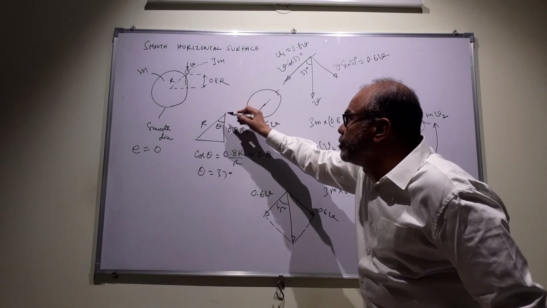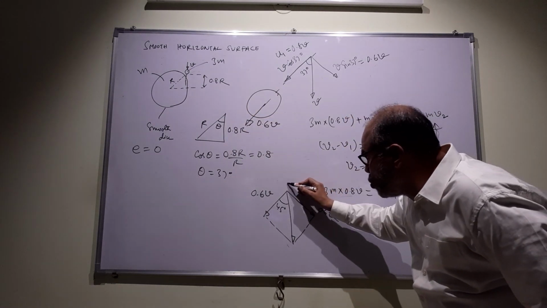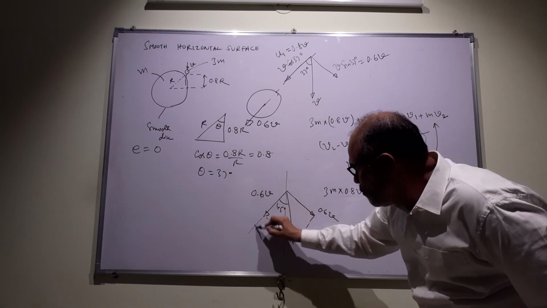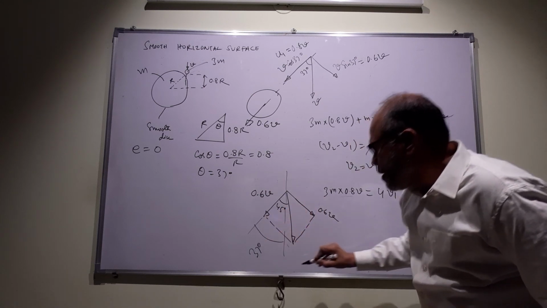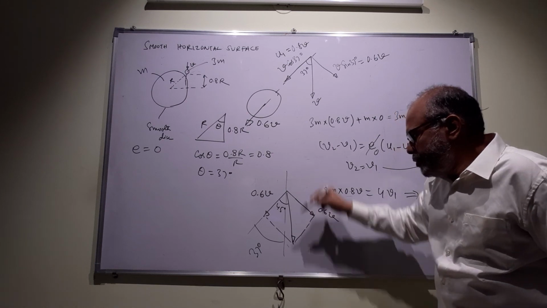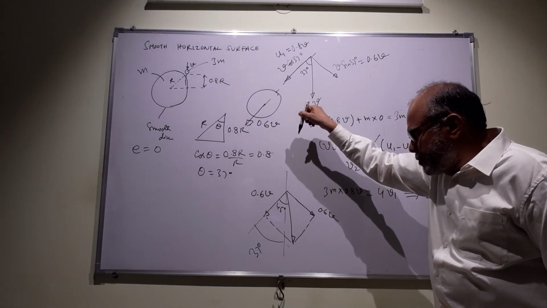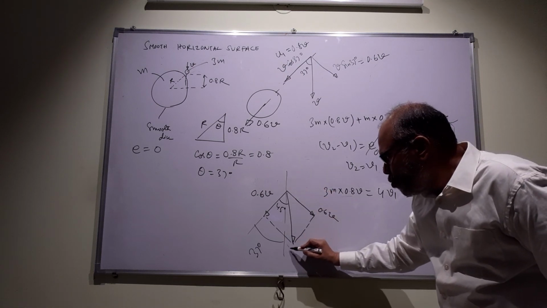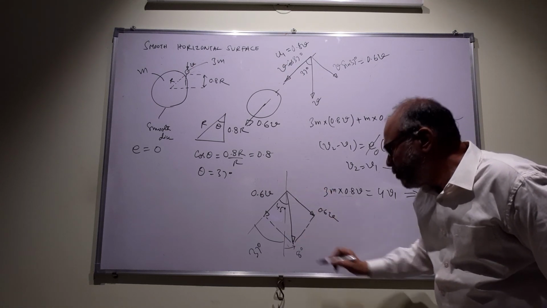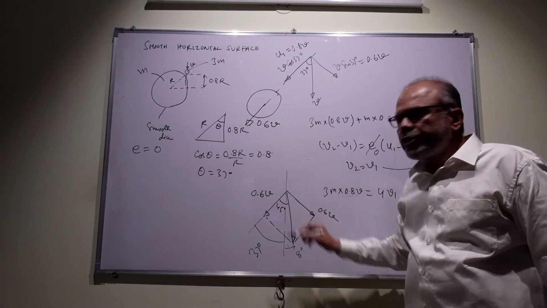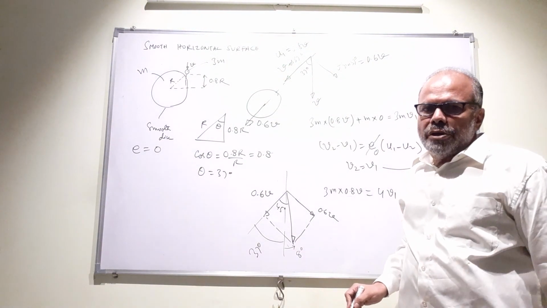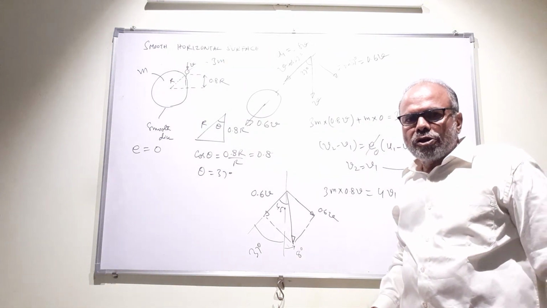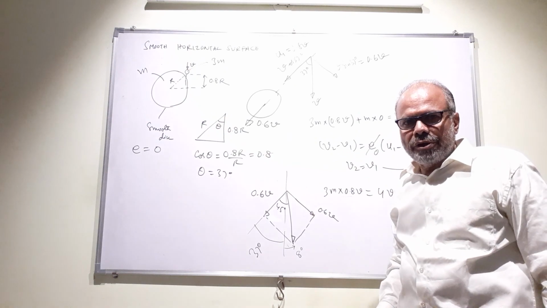But if you see, this will not be the vertical. Earlier we had shown this theta as 37 degrees. If I draw the vertical here, this angle was 37 degrees, and now this particle, which was coming straight vertically down, will move by 8 degrees after the collision. So they don't stick together. In a two-dimensional collision, they wouldn't stick together even though e is 0, because there is a tangential component of velocity as well. Thank you.